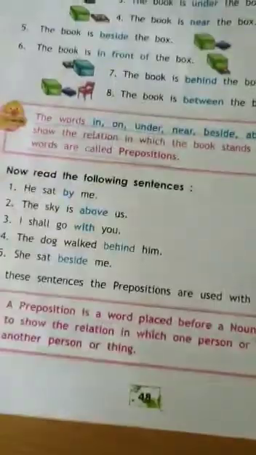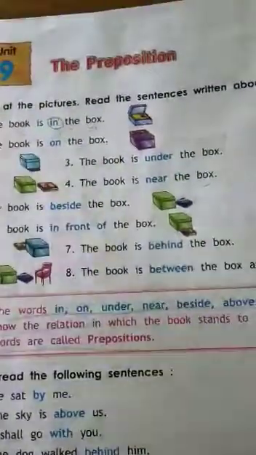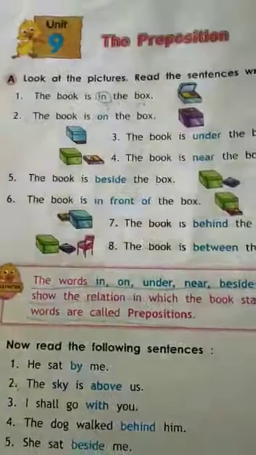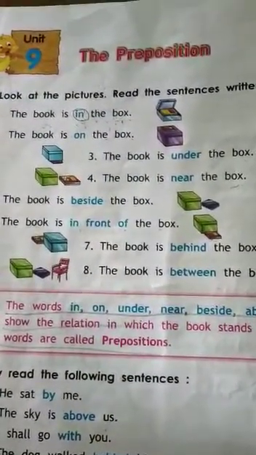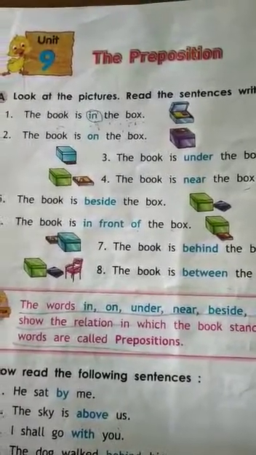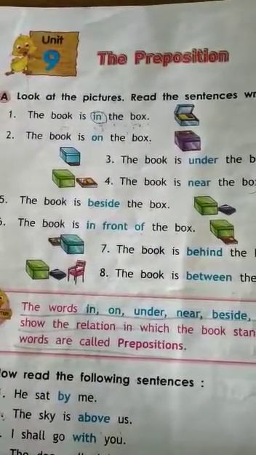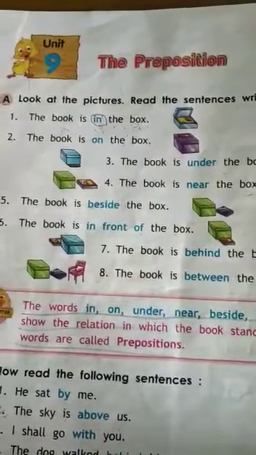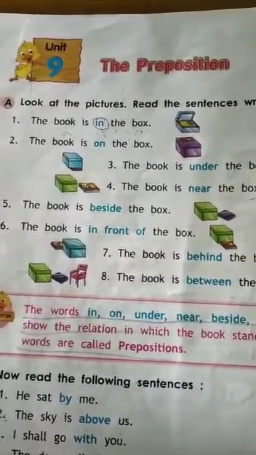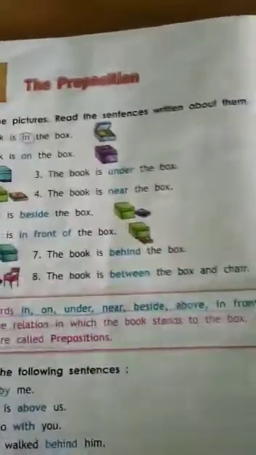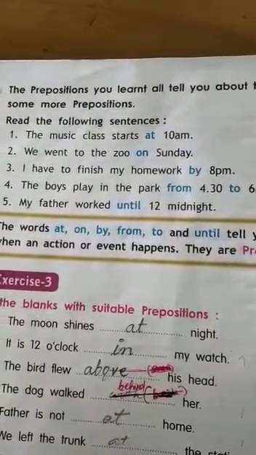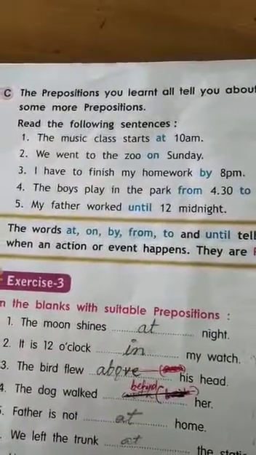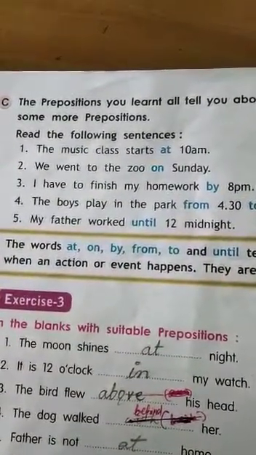Okay. So I will tell you the definition of preposition of time. What is preposition of time? The words like at, on, by, from, to, and until tell us the exact time. When the words like at, on, by, from, to, and until tell us about the exact time when an action or event happens or takes place, then these words are called prepositions of time.